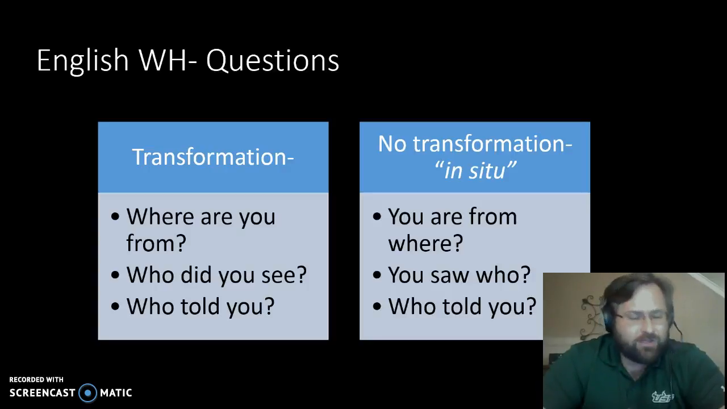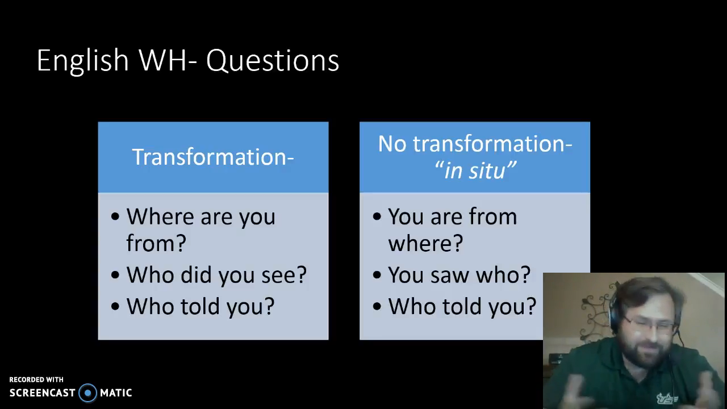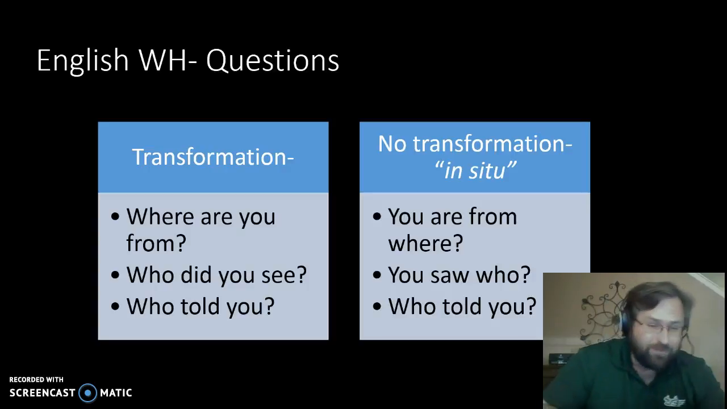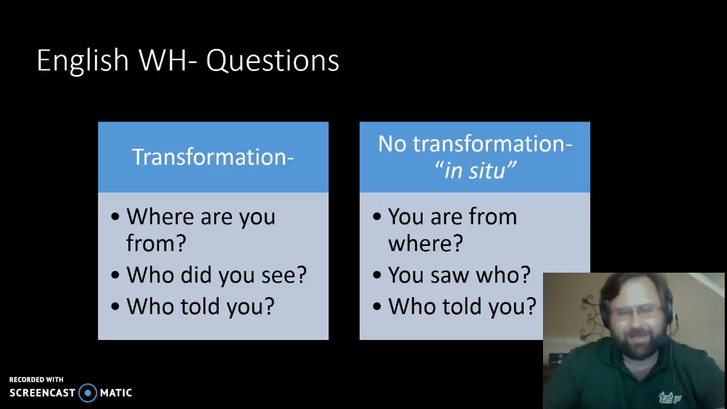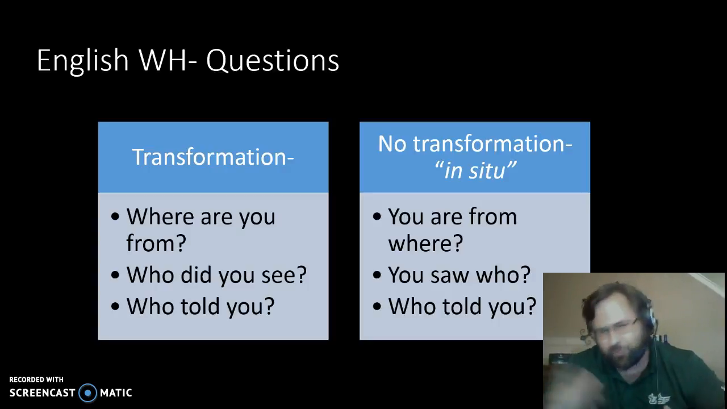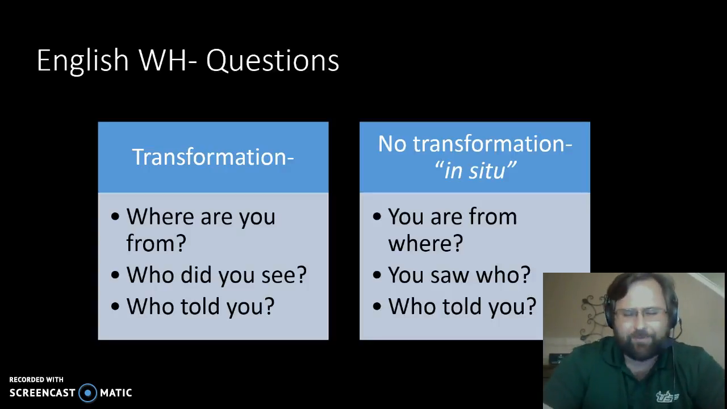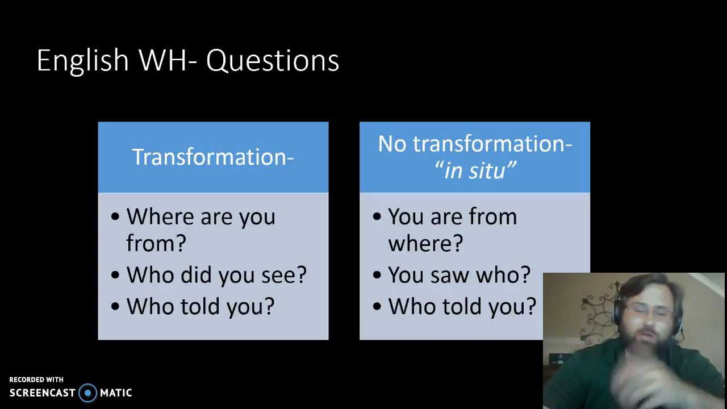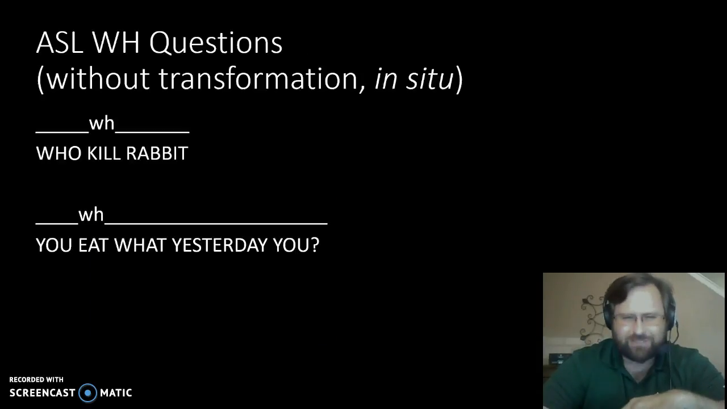And then finally the question who told you, you see is the same either way, because it's a question about a subject, and in English subjects already come at the beginning. So if you have a subject at the beginning of the sentence, whether you move it to the beginning or not, it's already at the beginning. So in that case, questions about subjects don't matter. The transformation or no transformation, they remain the same. Now in ASL we also have these options, two different types of questions, questions with a transformation and questions with no transformation, in situ questions.